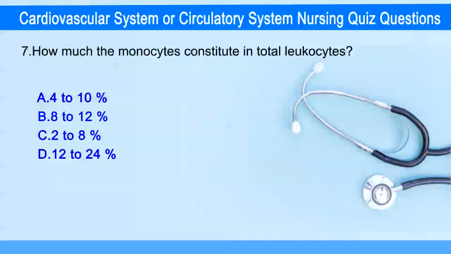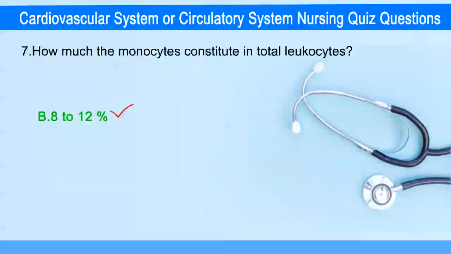How much the monocytes constitute the total leukocytes? Answer is option B, 8 to 12%.